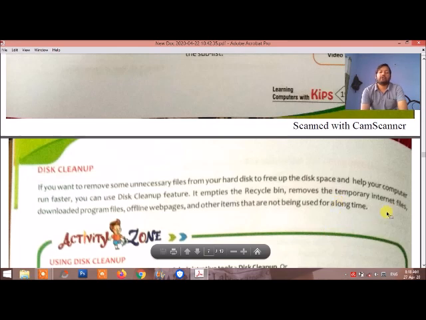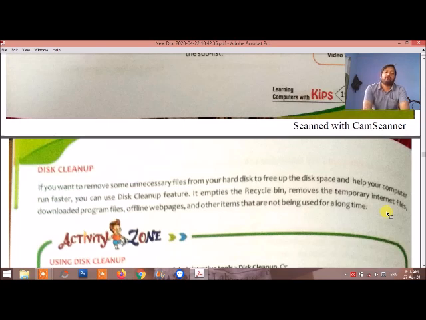For example, when we download any software or games from the internet, and when we install, during the installation some files remain in the system. That file has no use. The disk cleanup is used to clean the unwanted files from your system and make the system free.